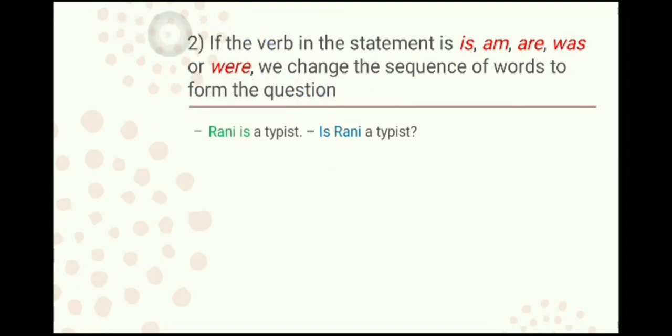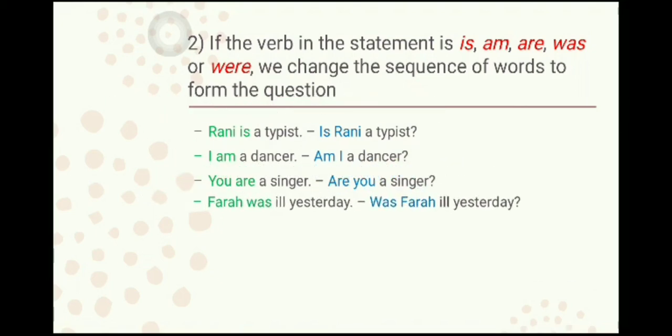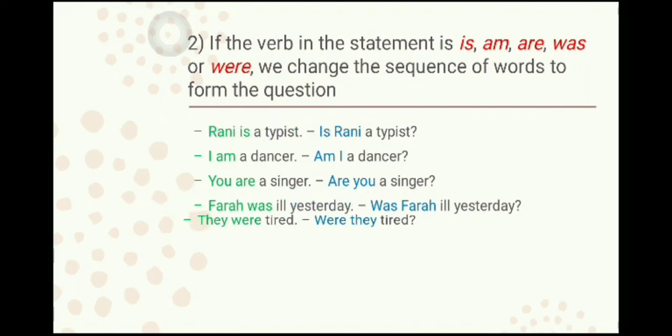Rani is a typist. Here we have the helping verb "is". So we will put "is" in the first place and the subject after that, and we will form a question. "Is Rani a typist?" I am a dancer. So it will be, "Am I a dancer?" This is easy, right? You are a singer. "Are you a singer?" Farah was ill yesterday. "Was Farah ill yesterday?" They were tired. "Were they tired?" Good.